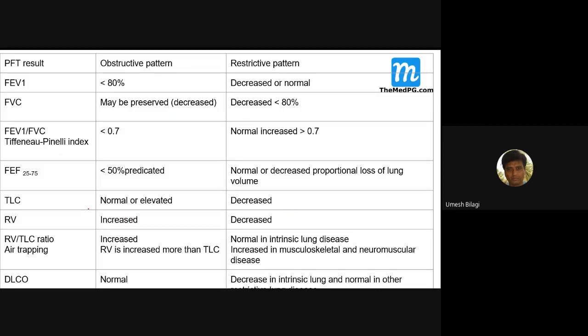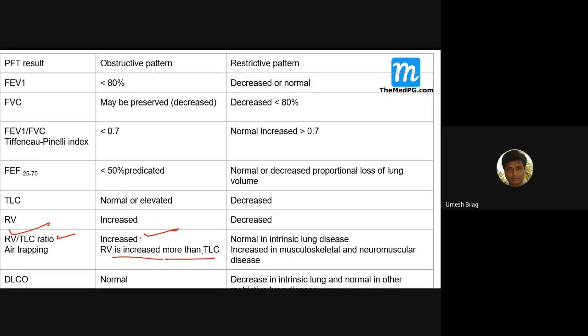We'll come to some slide part. RV by TLC ratio: what happens? It is increased. Why do you get the RV by TLC ratio increased in the obstructive pattern? Because residual volume is increased. The numerator will get increased, and RV is increased more than TLC.